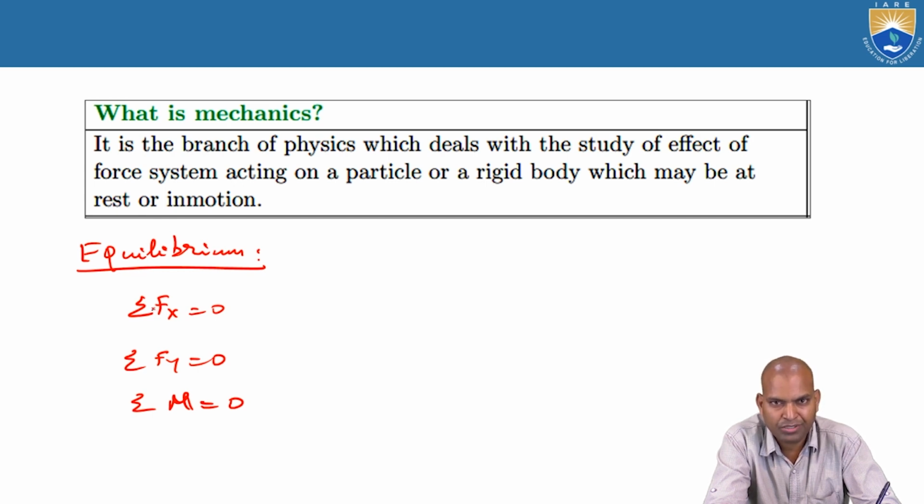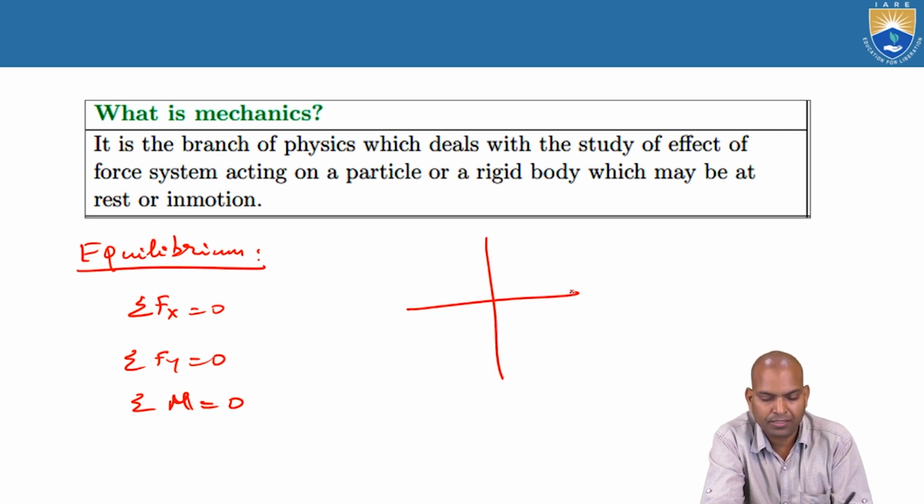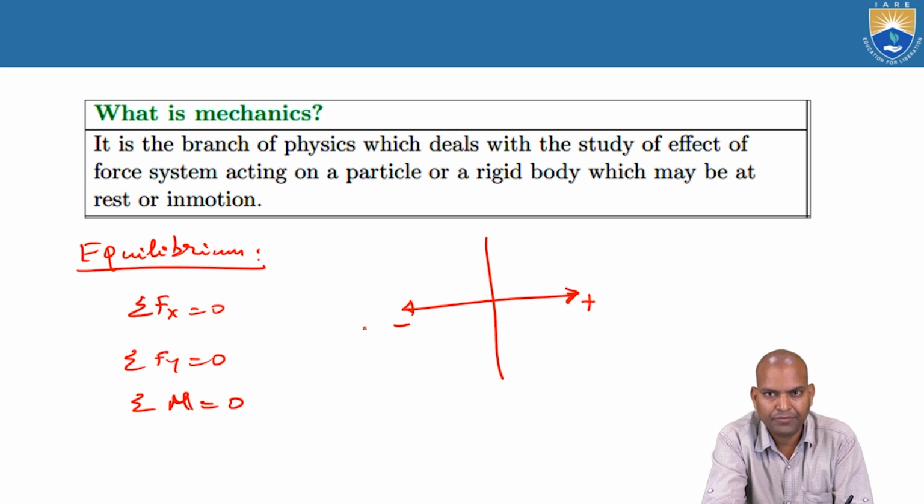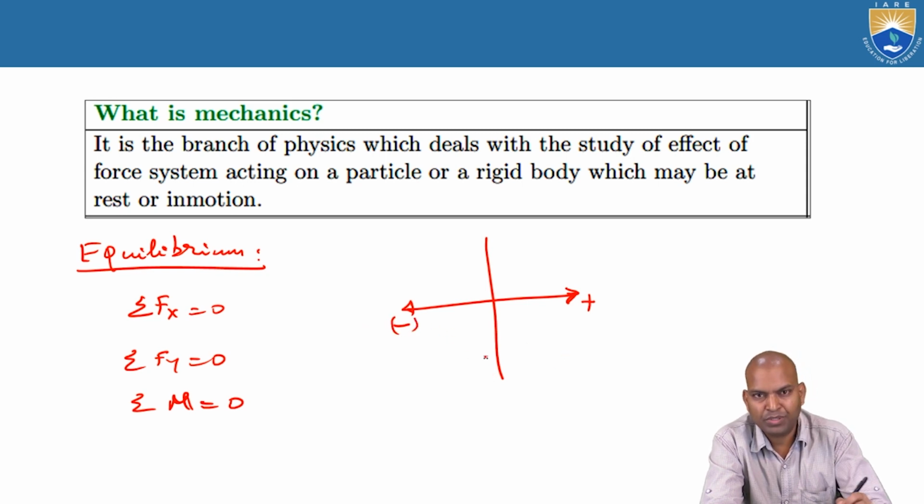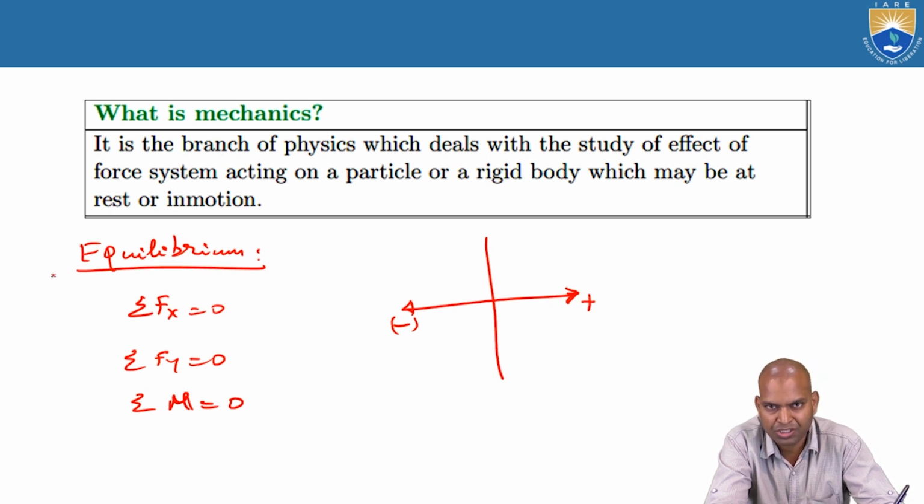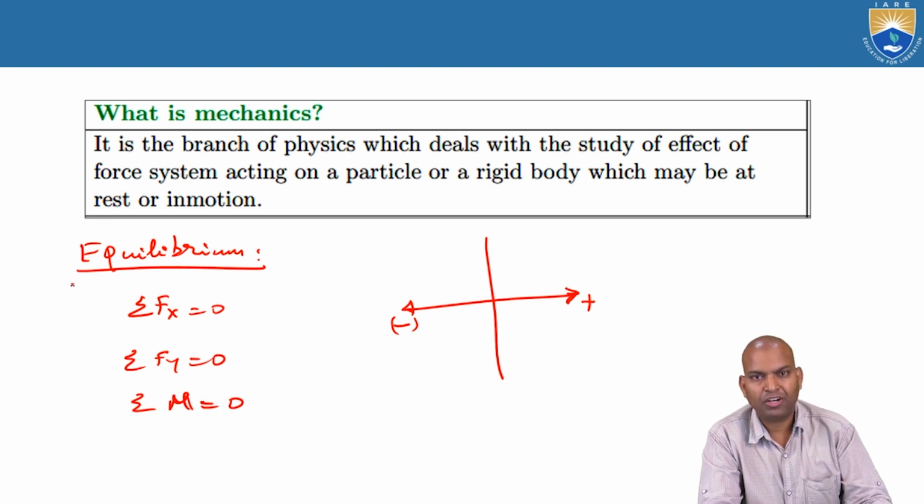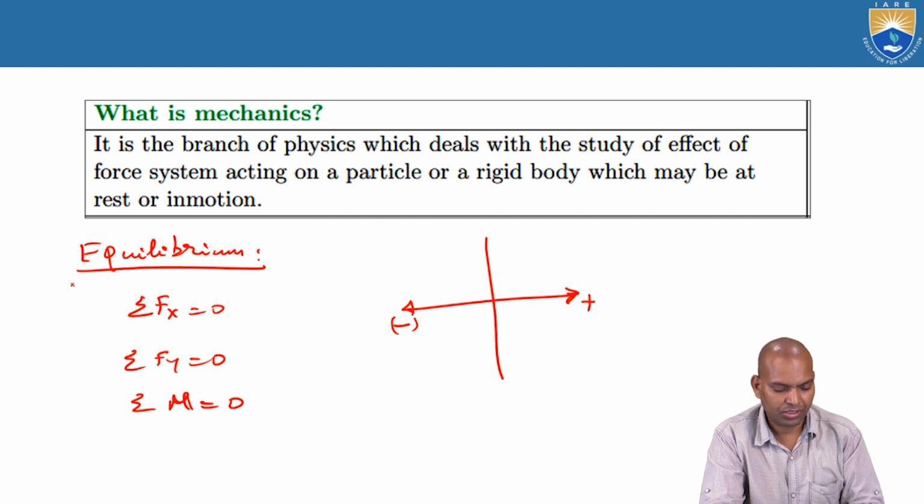Again, horizontal means towards left or towards right. If you consider the coordinate system, towards right from my view is positive, and towards left is negative. Algebraic means positive and negative terms may be there in this condition. That's why it is the algebraic sum of all the horizontal forces equal to 0.